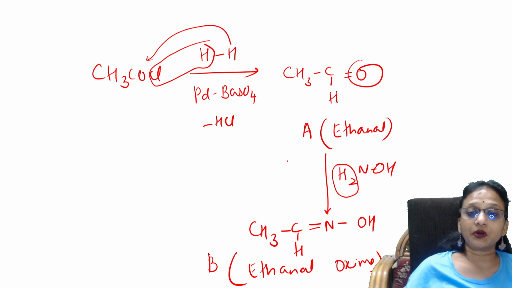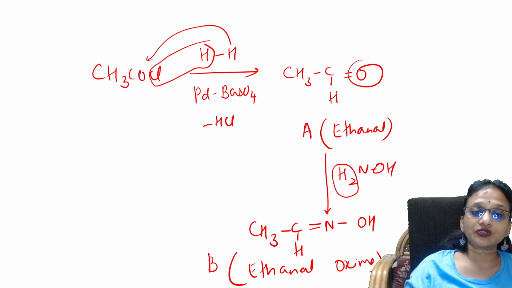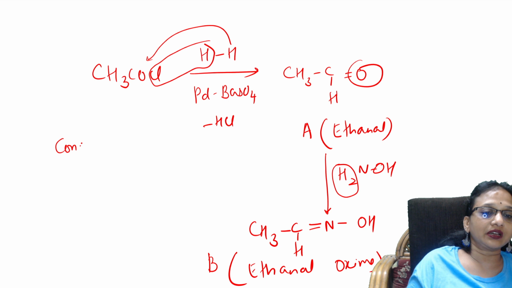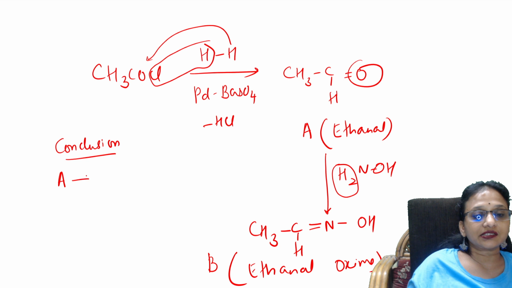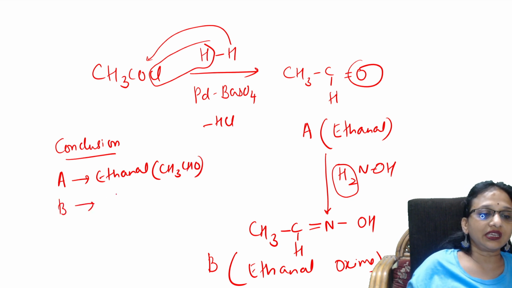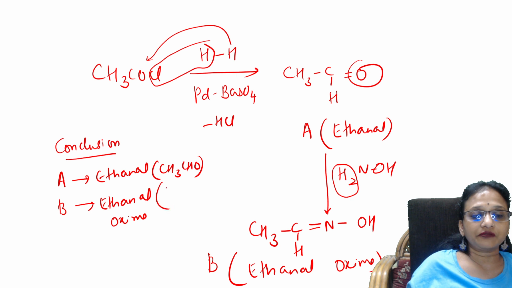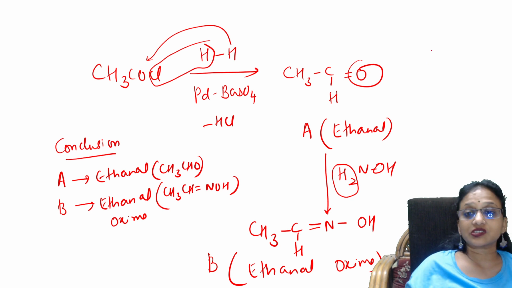So careful, compound A and compound B. So what should you do before we start the next question, students? So careful. You will write the conclusion of the particular one given. Write like this. A is nothing but ethanal. Write like this, CH3CHO. Okay. What is B? B is nothing but ethanal oxime. Write like that, ethanal oxime. And you're going to write the formula CH3CH double bond NOH. So done. So this is nothing but your 2 marks question, students. This is a 2 marks question.